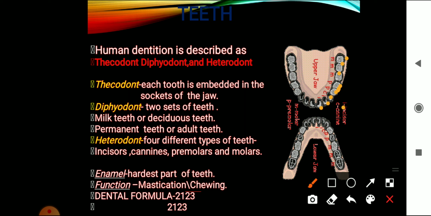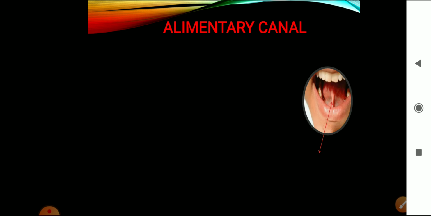So you have to remember that into 2, that is 32. So totally how many teeth will be there? There will be 32 teeth. Hope the structure of teeth is clear to you all. Okay, fine. Now we'll move on to the next, that is the alimentary canal.